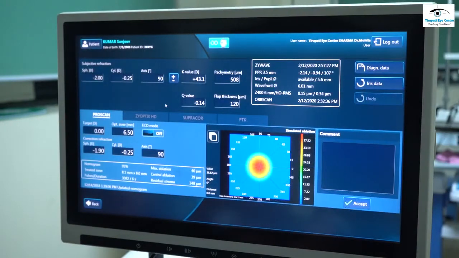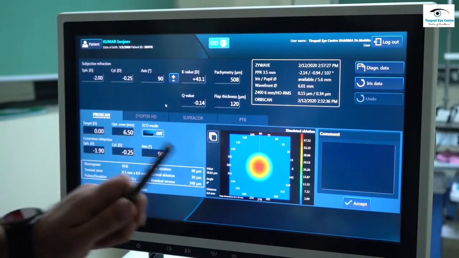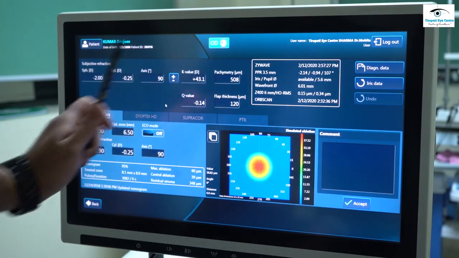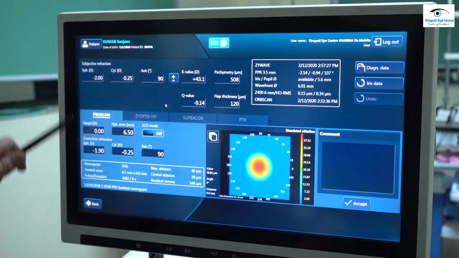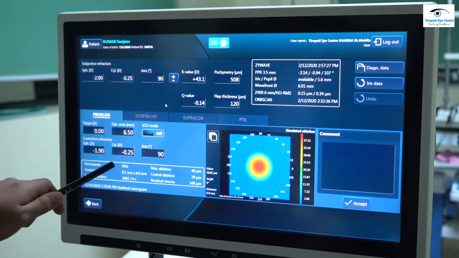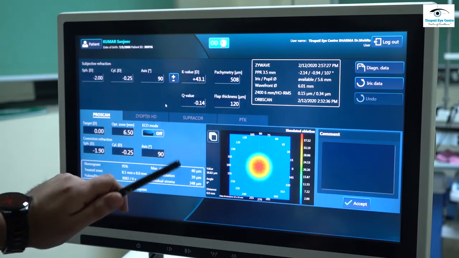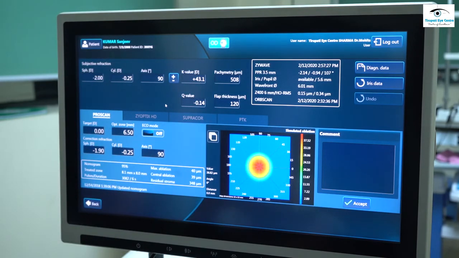So this is the treatment planning for the right eye. We use the diagnostic data for the treatment planning. This is the pachymetry and this is the subjective refraction. This is the final correction. We have to look for the optic zone and residual stroma. And this is how we plan the treatment. So this is a very simplified way of planning the treatment.